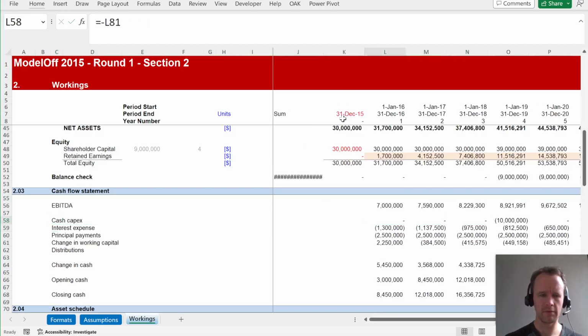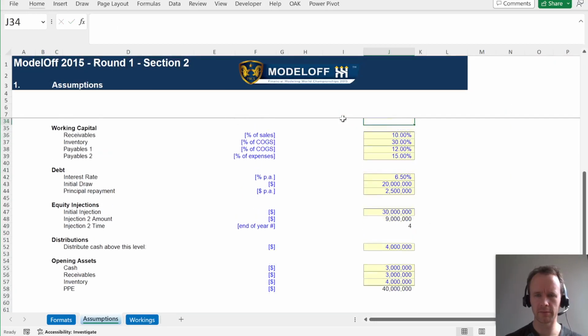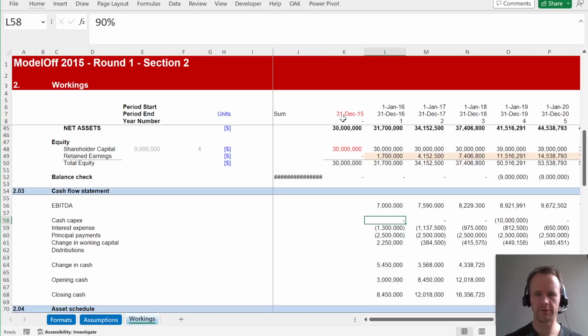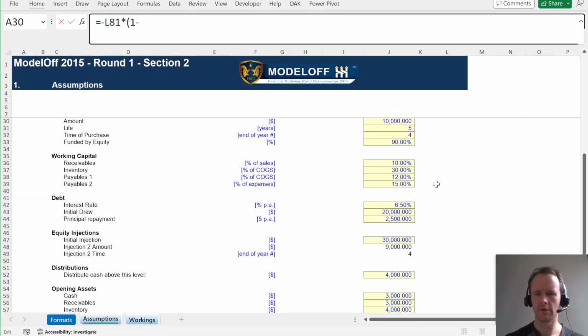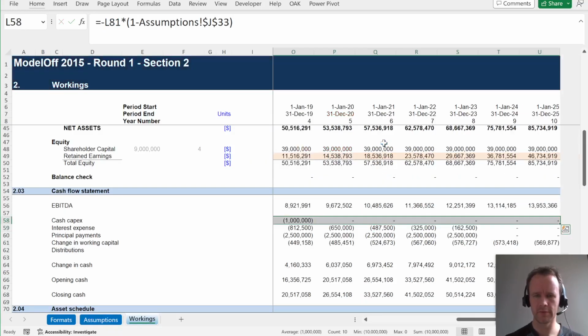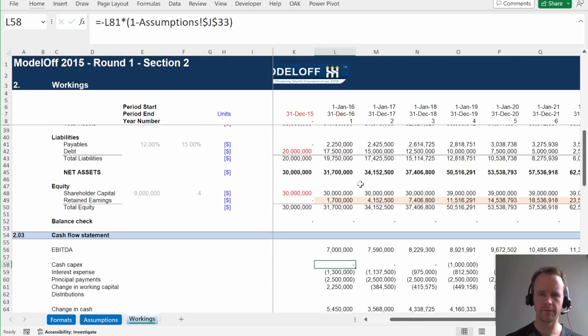And then where do we have the assumption? Here, 90%. So our cash capex is just going to be our capex times 1 minus that 90%. And we're back in balance again.